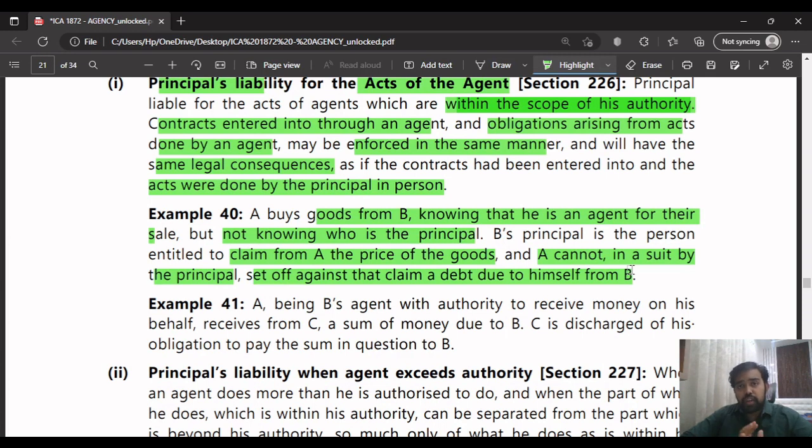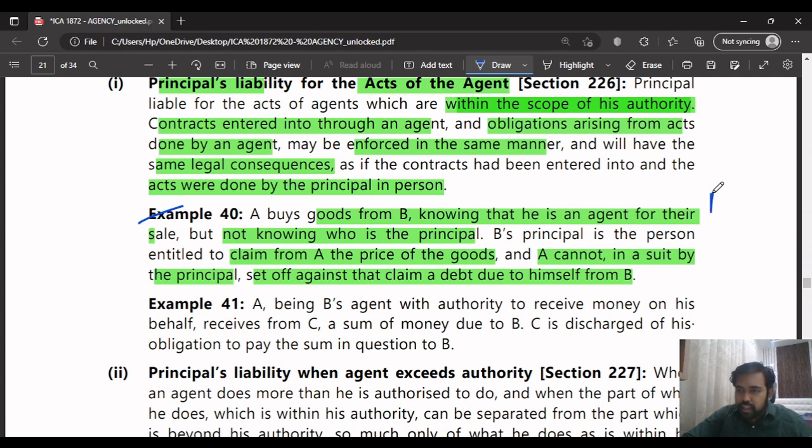So in this example, the agent's principal can claim the price of the goods from the third party, which is A. But A cannot, in a suit by the principal, set off against that claim a debt due to himself from B. This means that if there is a debt due from B to the third person A, A cannot set off such a claim against the price of the goods. This is a bit confusing if I say third person, agent, principal. I'll make it even simpler for you.